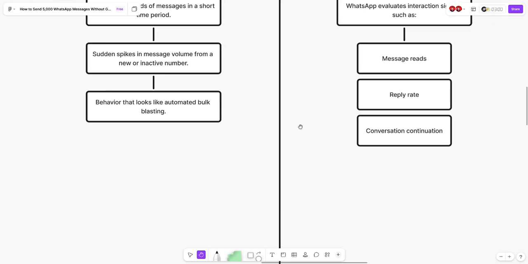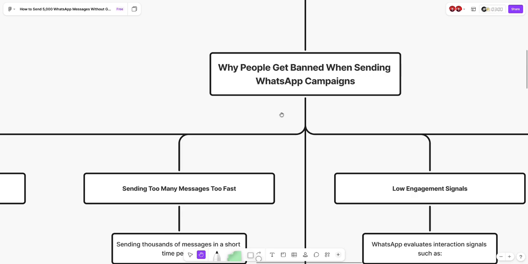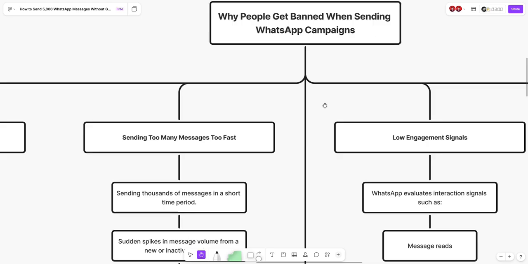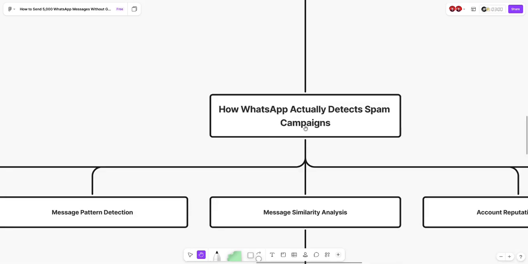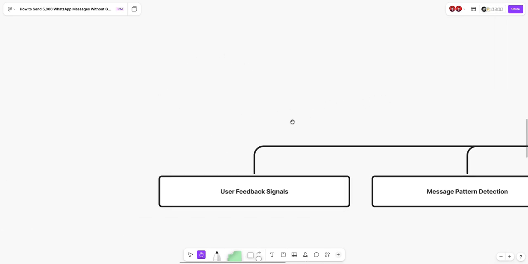Now let's move on. Here we saw why WhatsApp numbers or people get banned when sending a WhatsApp campaign. Now we are going to see how WhatsApp actually detects spam campaigns. Okay, so this is very important.